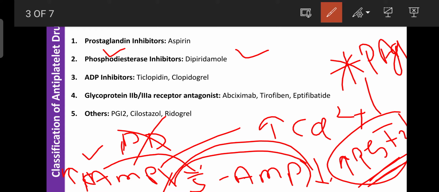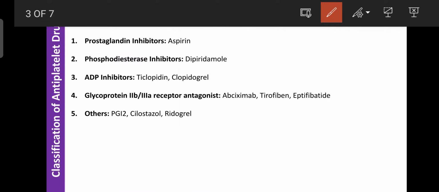And on another side, this phosphodiesterase is responsible for the formation of ADP, that is adenosine diphosphate. So this ADP plays an important role in platelet activation, and platelet activation is necessary for platelet aggregation. And this dipyridamole also inhibits the synthesis of ADP by targeting the phosphodiesterase enzyme. So due to these two mechanisms, dipyridamole is used as an antiplatelet agent, helpful for treatment of various blood clot related disorders.